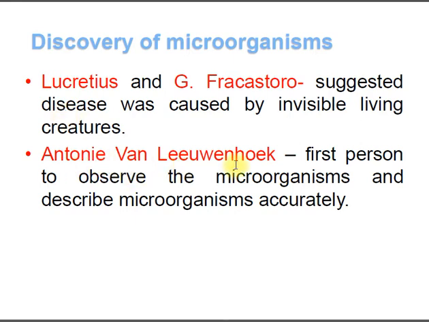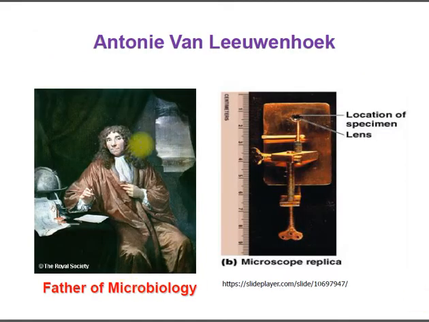Antonie van Leeuwenhoek can be considered the first person to observe microorganisms, and he not only observed them but he described them very accurately. Because of this discovery, he can be considered the father of microbiology.